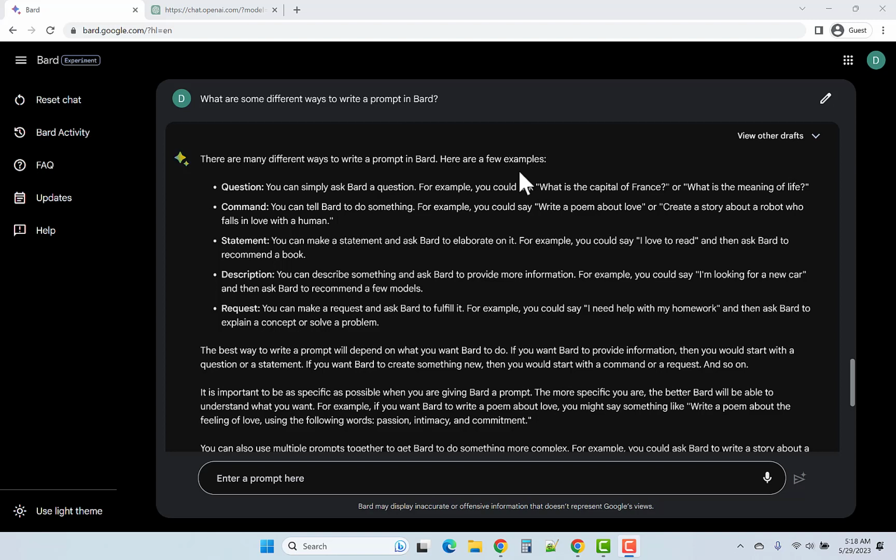What are some different ways to write a prompt? Well, I've asked this of Bard and of ChatGPT, and here's what they said. So there's different ways to write a prompt in Bard.